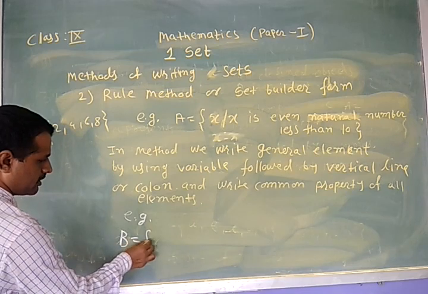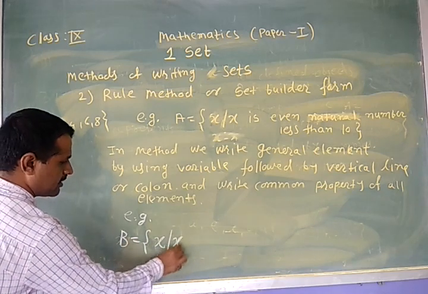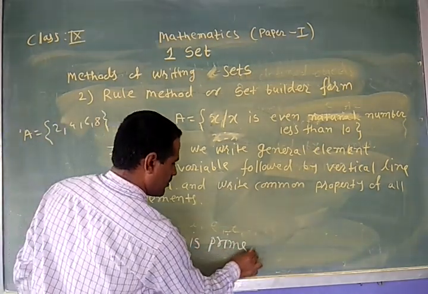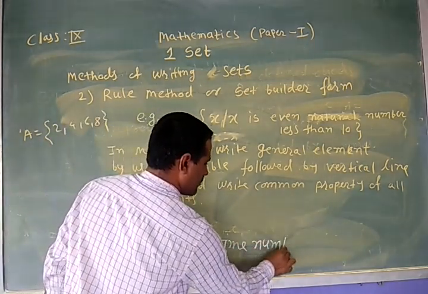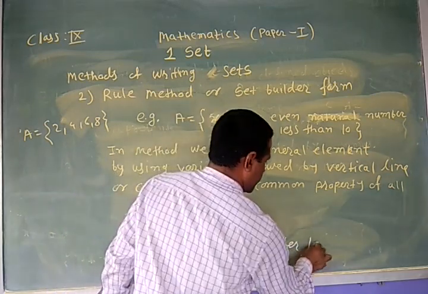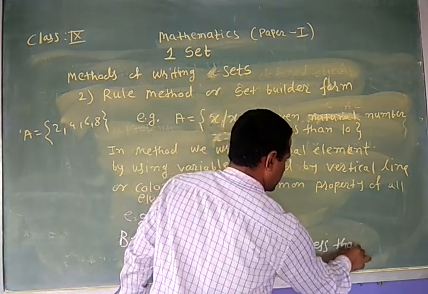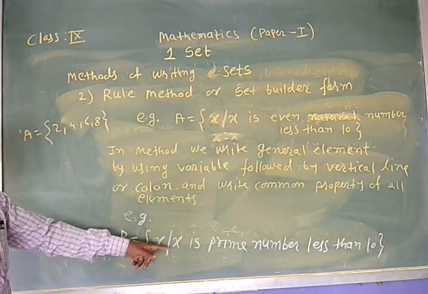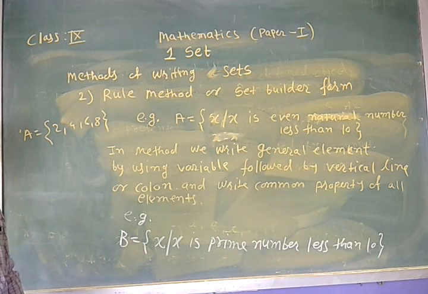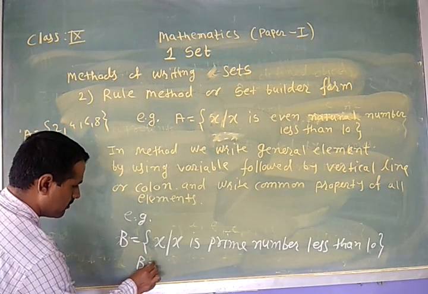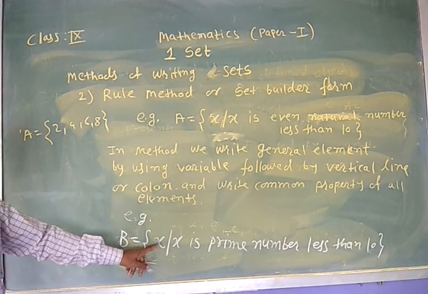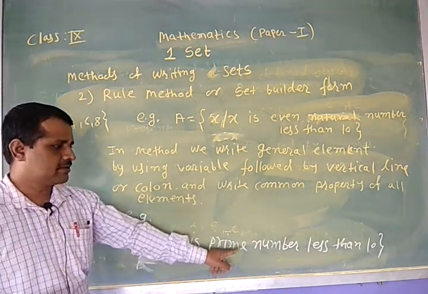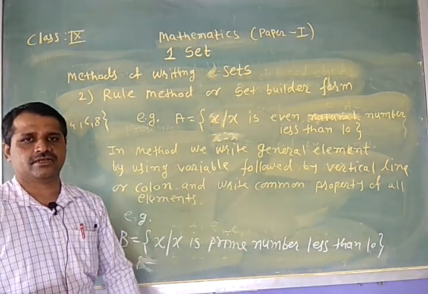B is equal to, in curly brackets, x such that x is a prime number less than 10. Therefore, B is one set, and B consists of prime numbers, but these prime numbers are less than 10.